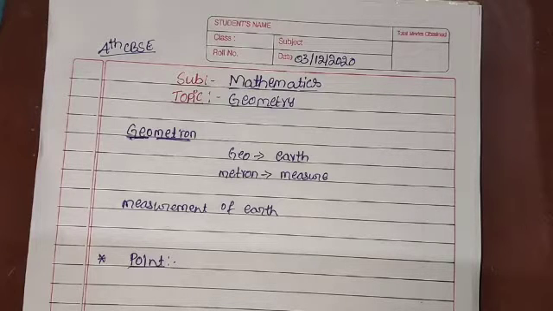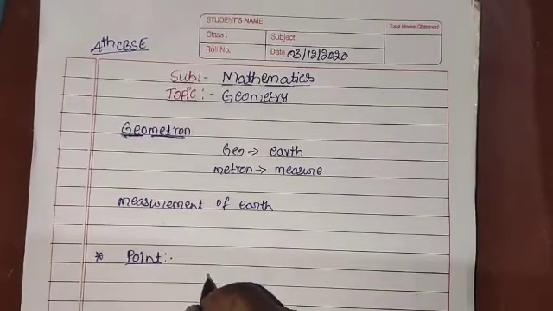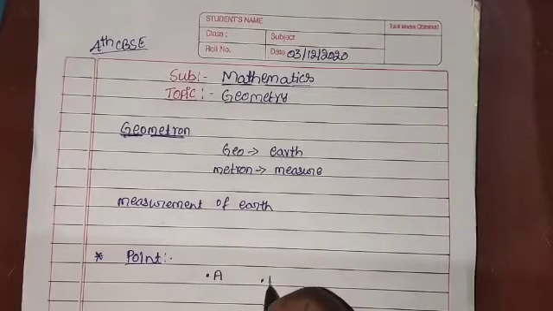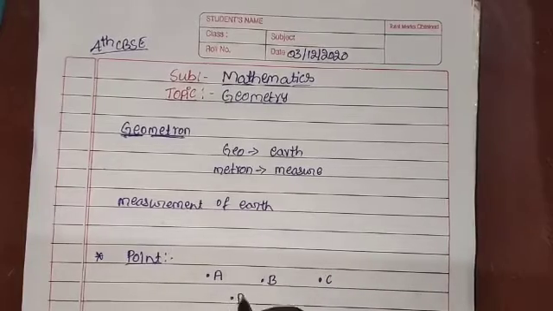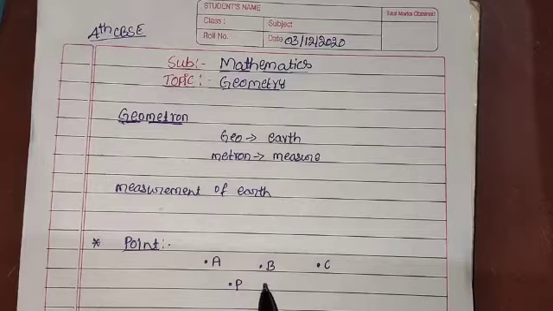We can use a point to determine the location, and we can represent a point by a capital letter. This is point A, this is point B, this is point C, and P, like this. A point does not have any length, width, or thickness.